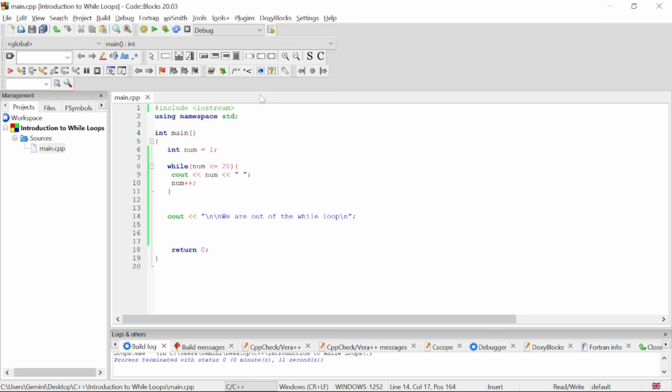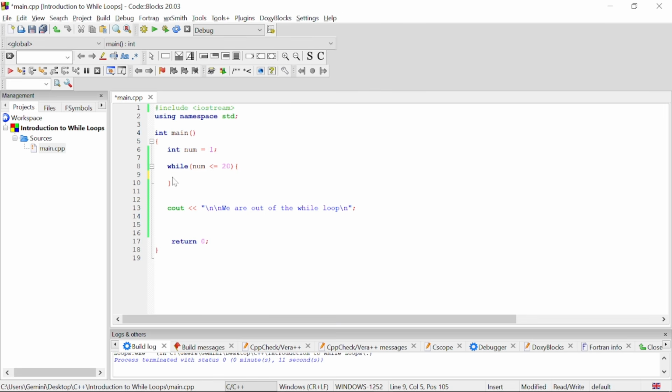So assuming we have this range from 1 to 20, we just want to be printing even numbers. How do we go about that? So that introduces us to the if statement. And having taken a while loop lesson, you should already have an understanding of if statements, right? So let's take this away. This time around, inside our while loop, while we are checking the numbers from 0 to 20, we want to be printing out only even numbers.